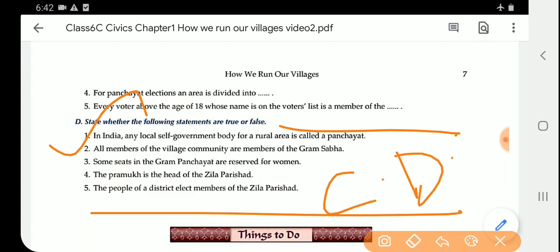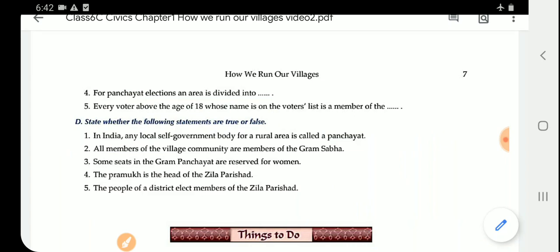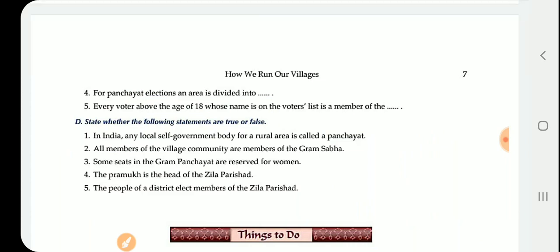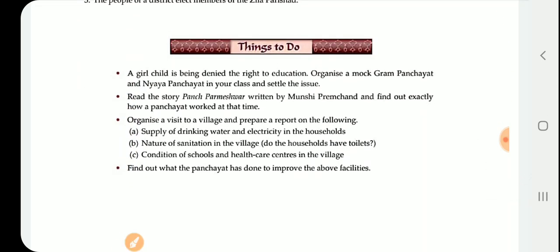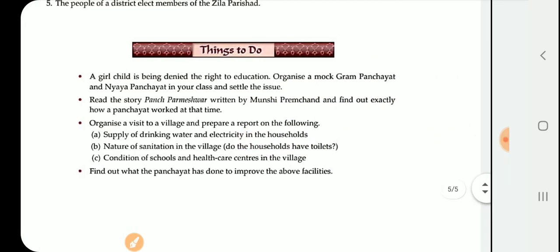You have to read the whole chapter. I will be uploading it in your homework, so you can go through the whole chapter and then find out the correct answers for filling in the blanks and exercise D, stating whether the following statements are true or false. Now here some things are there. You can go through these things to do.